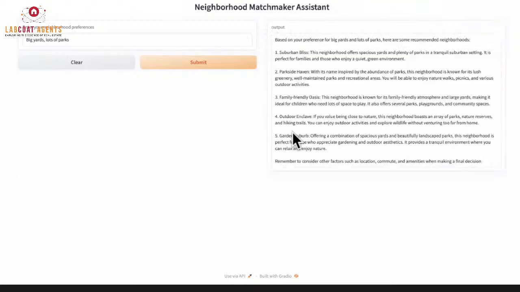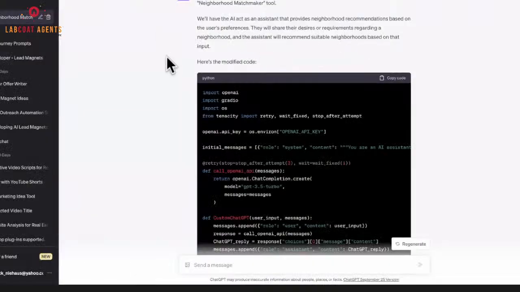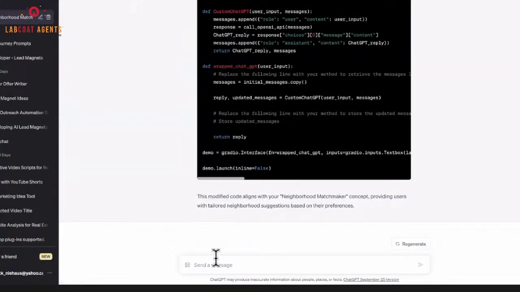But you can see that it already created a completely different tool. Now, since we didn't tell it what city we were focused on, I'm pretty sure it probably just made these up. It is going to hallucinate in some cases. So that's what happened. Let's go back, and we're going to tell it to make some changes. It already made this tool, and just to be clear, it did it automatically. What I would have done is said, okay, I want you to develop a neighborhood matchmaker for me. I want you to allow people to input what city they want to live in, what preferences they have, and then how far from those preferences they want to be. So that kind of happened automatically, but let's go ahead and explain that back to it.